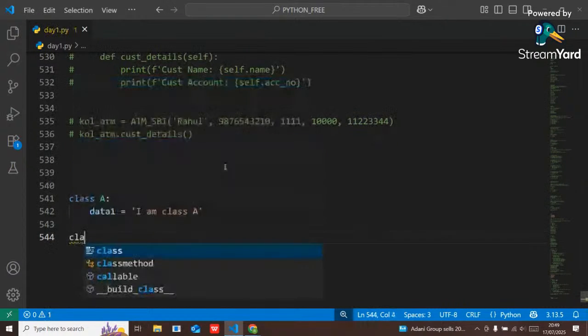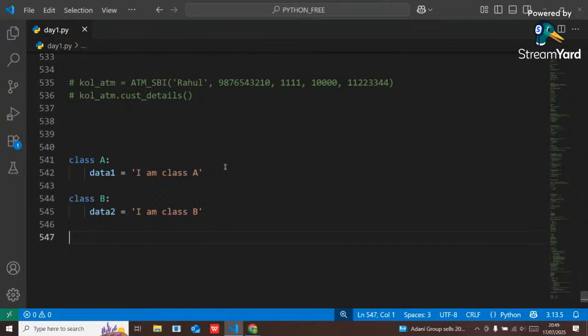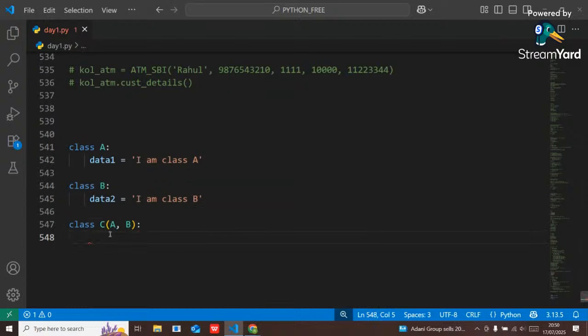Now another class is there called class B. Similarly, data2 is "I am class B". So class A and class B both are parent classes. Now I will create another class called class C, my child class, and here I'm going to derive the properties of A and B.